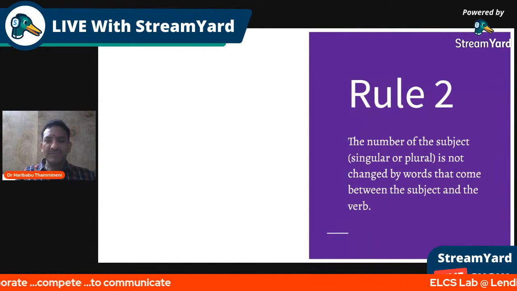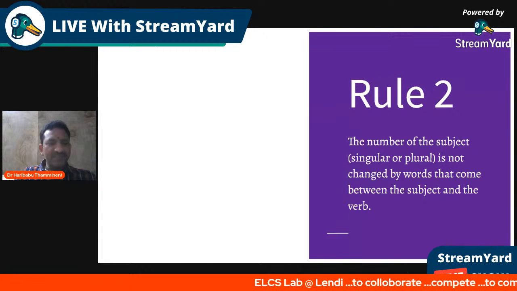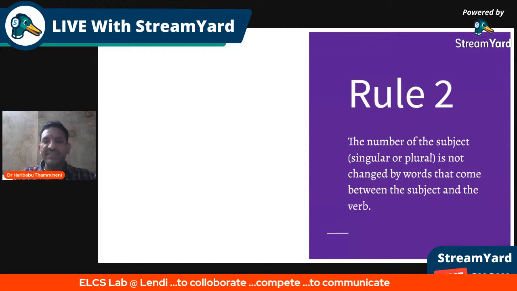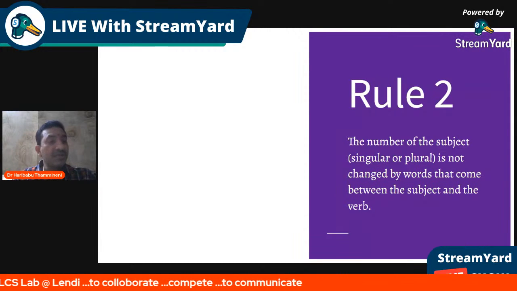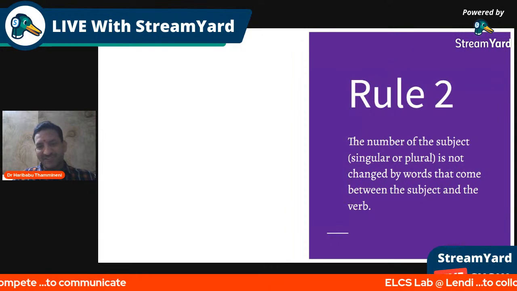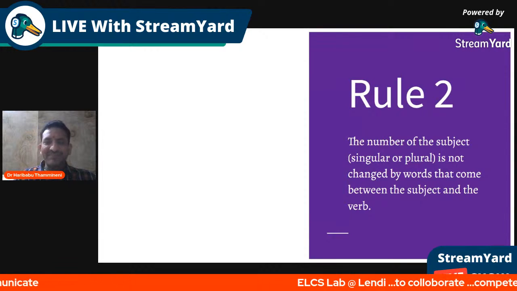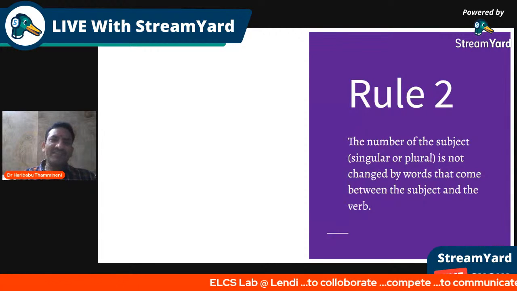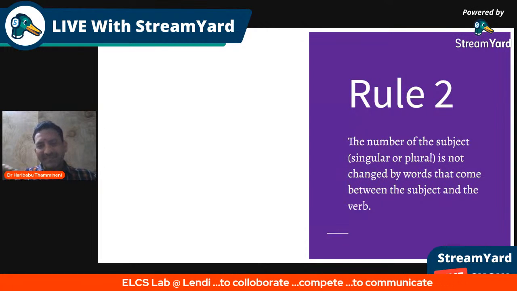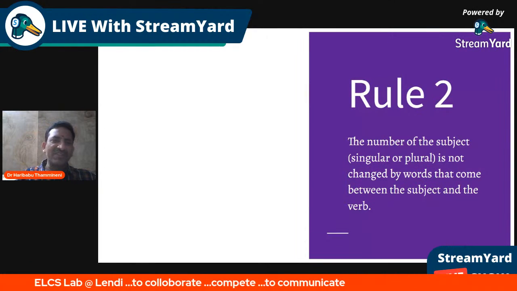And now, rule two. The number of the subject, that is either singular or plural, is not changed by words that come between the subject and the verb. This is highly a tricky trap for all of us. Sometimes the subject comes with its complement, the subject comes with its description.